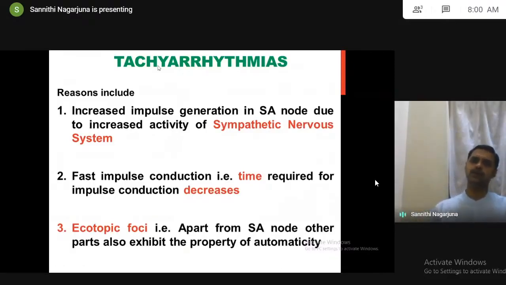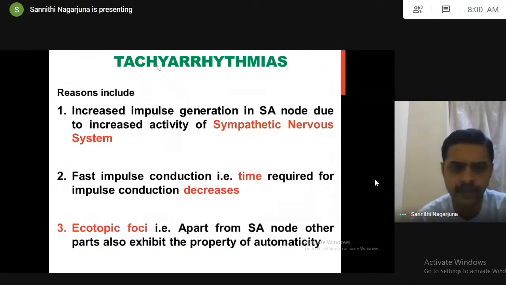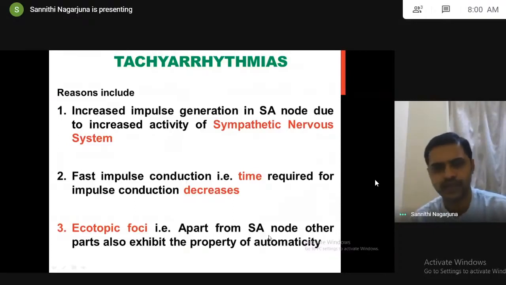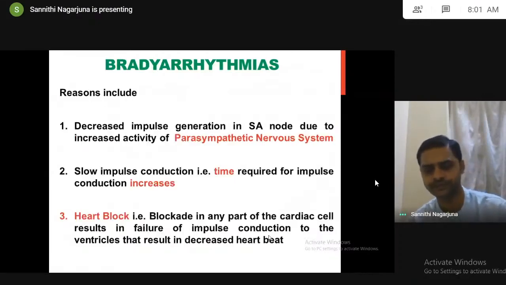So another reason is ectopic foci. What is the meaning of this ectopic foci? Apart from the SA node, other areas also exhibit the property of automaticity. Actually, automaticity is only by the SA node. In some individuals, because of some genetic errors, apart from the SA node, other areas also show the property of automaticity. If other areas also show automaticity, impulse generation will increase and the number of heartbeats will increase. So this is the reason for tachyarrhythmias.